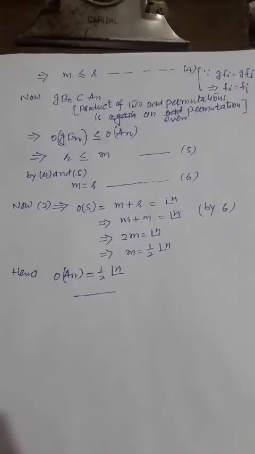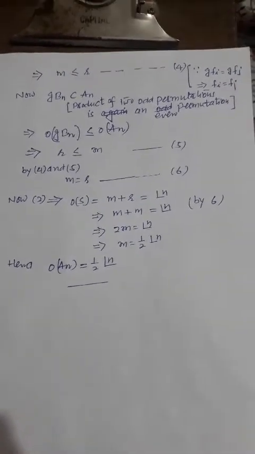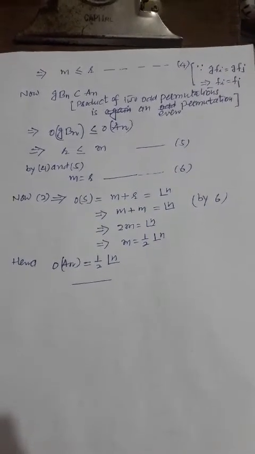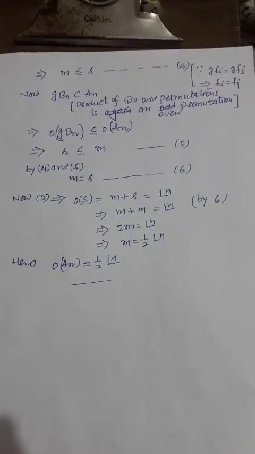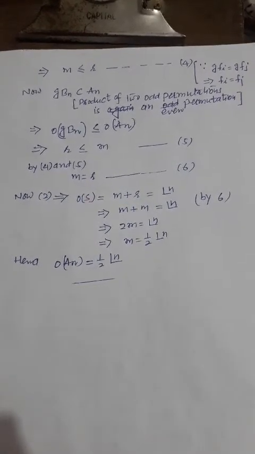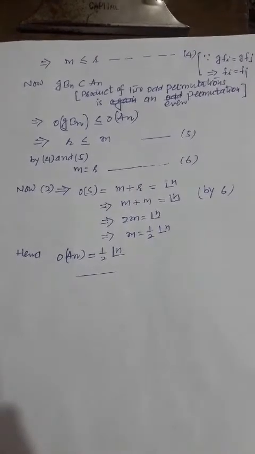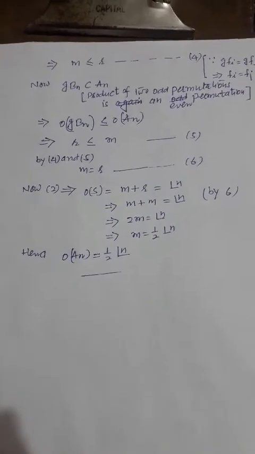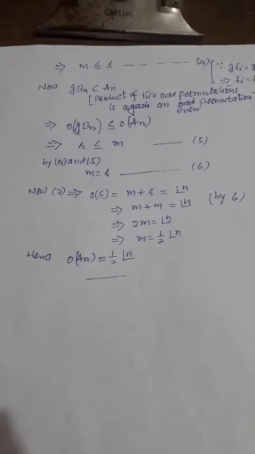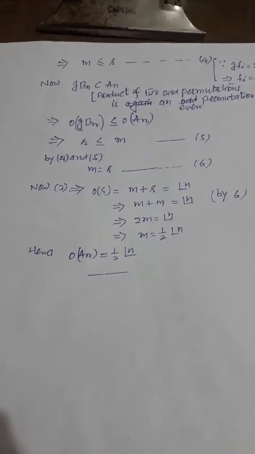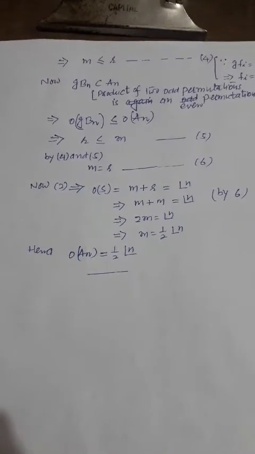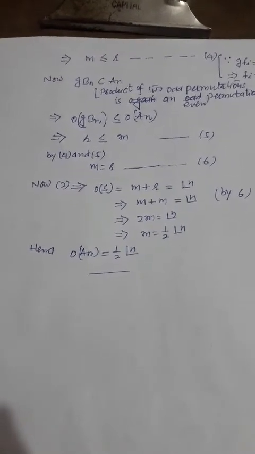This is given as 4, because all g f_i are different: g f_i equals g f_j only if f_i equals f_j, because we have taken all distinct elements. Now we consider g belonging to Bn and multiply it with Bn.